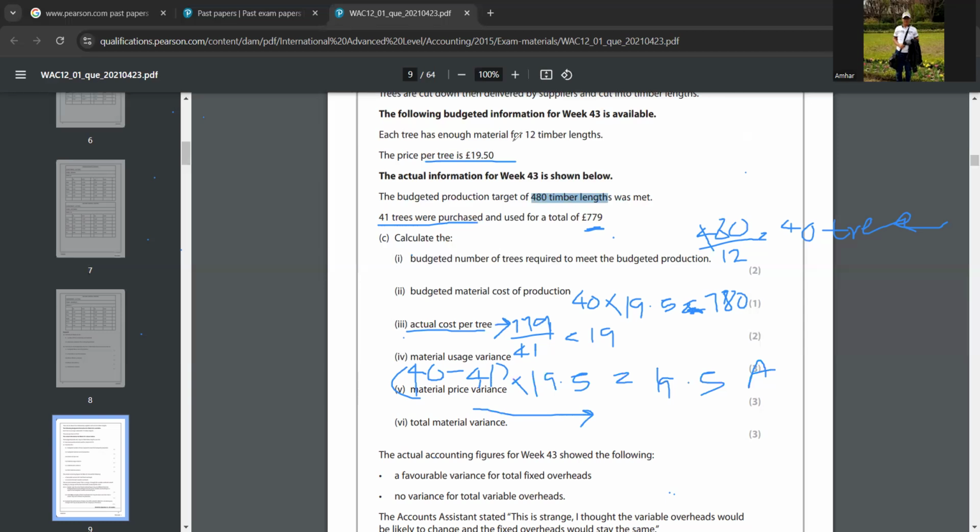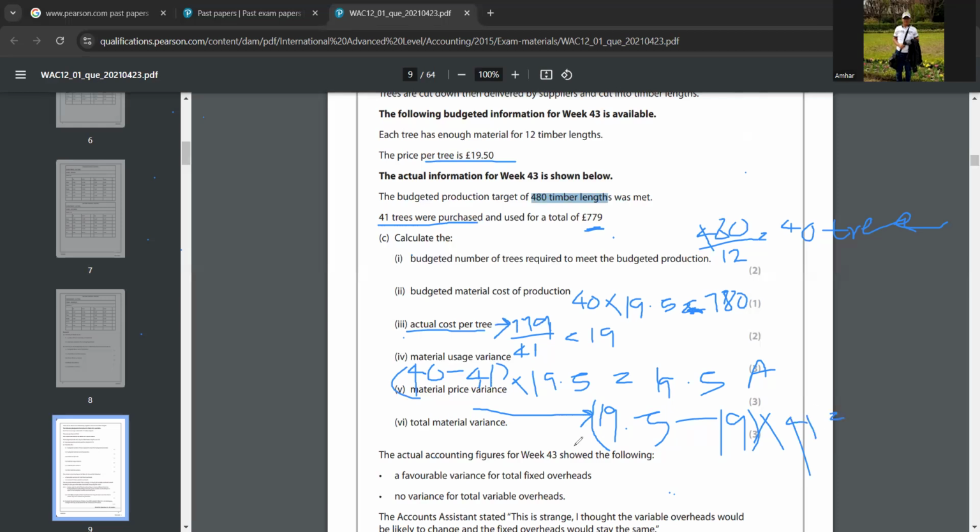The budgeted price, 19.50. Yes, correct. What's the actual price? 19, because in the third one, the actual cost per tree, this is the actual price. Did you understand that? Yeah. So 19.5 minus 19 into the actual quantity. What's the actual quantity? 41. So what's the total answer? 20.5 favorable. Yes, correct. So that's all.